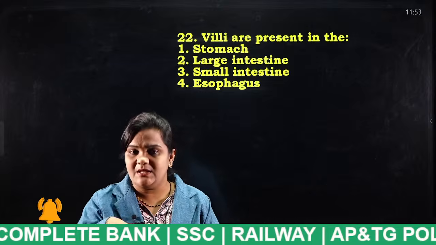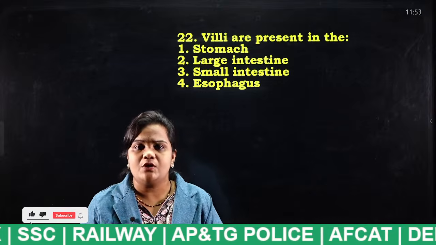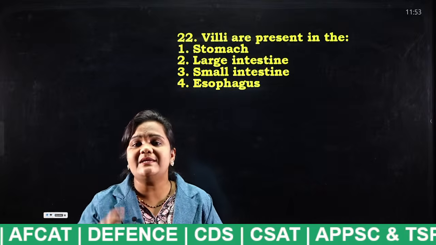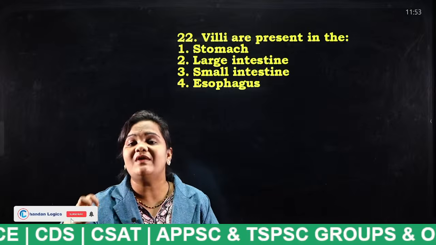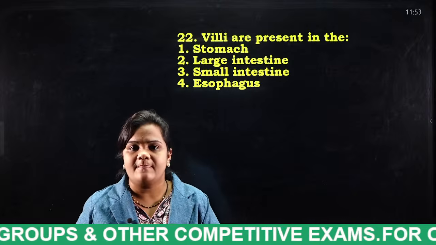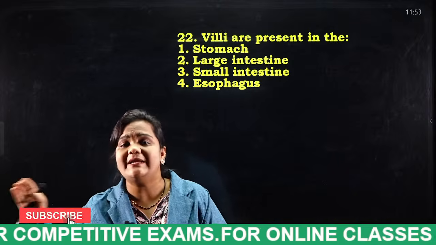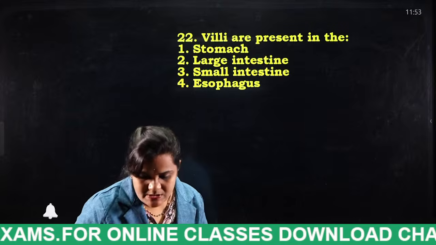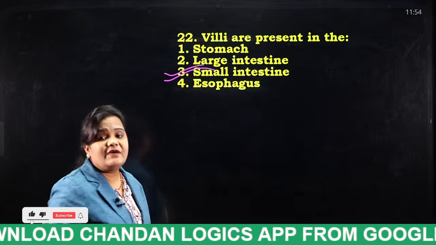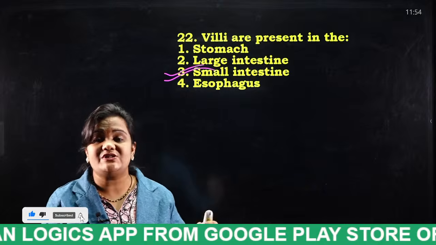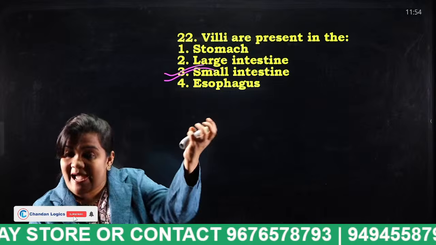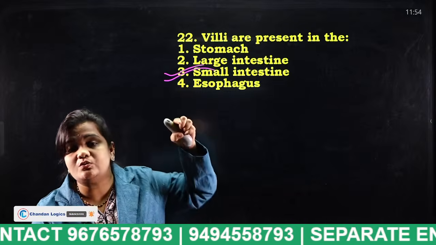The food we eat is completely digested, and after digestion the nutrients in the digested food are absorbed by the villi, which allow those nutrients to enter into the bloodstream of our body.